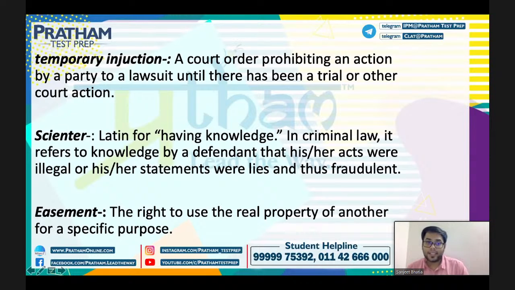Okay. Next is scienter. That means Latin for having knowledge. In criminal law it refers to knowledge by a defendant. ठीक है जी, तो knowledge को कहते हैं scienter. Now easement, the right to use the real property of another for a specific purpose. So when there is a right to use any real property of another for a specific purpose, it is called an easement right. आपने इसके बारे में काफी सुना होगा. So the right to use the real property of another for a specific purpose is called easement rights.